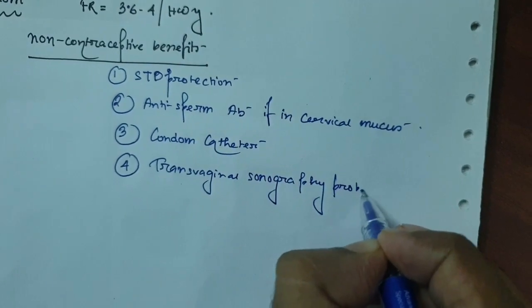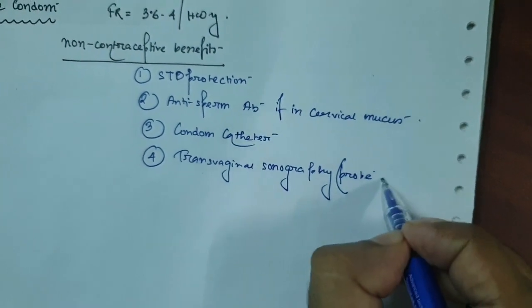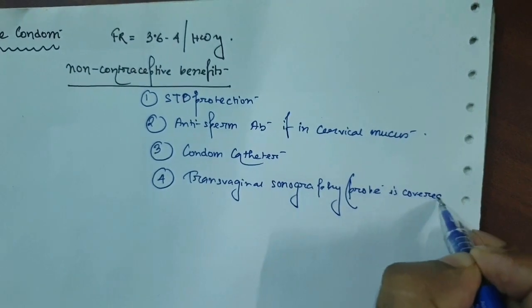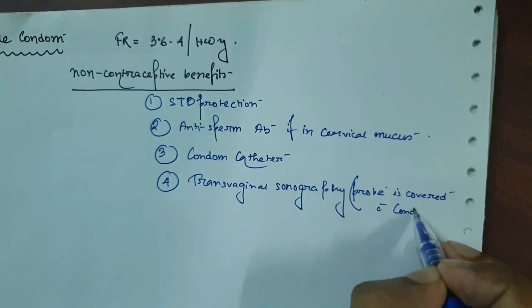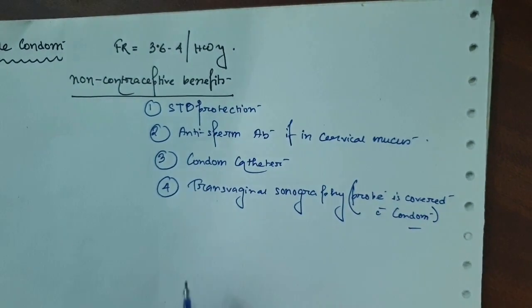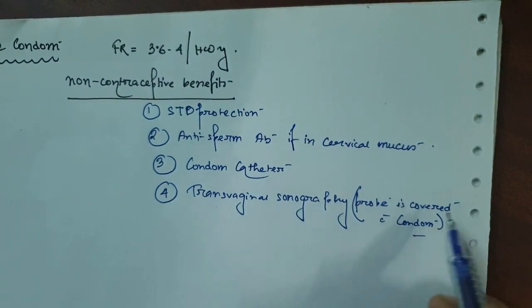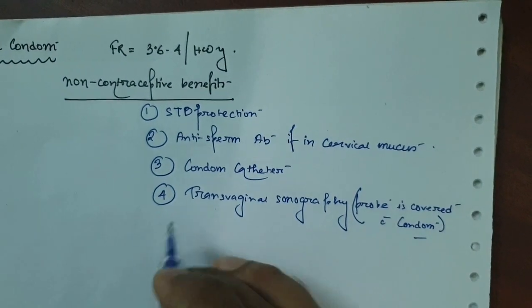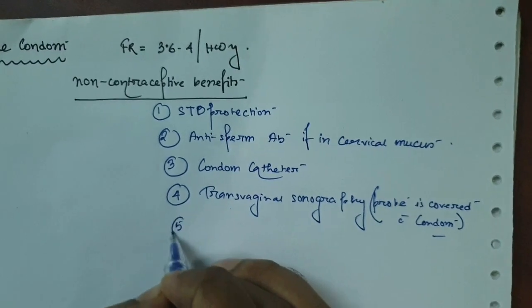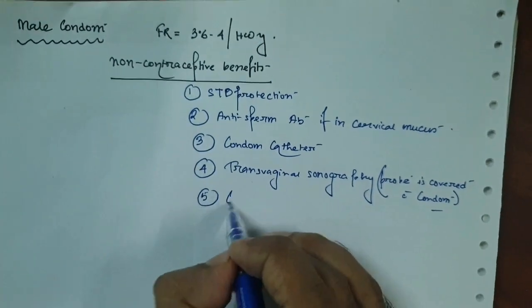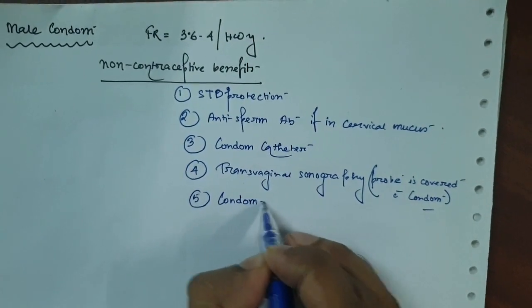Probe. Here the probe is covered with a condom sometimes. In case of transvaginal sonography, the probe is sometimes covered with the condom. And number five, it is also used as a condom